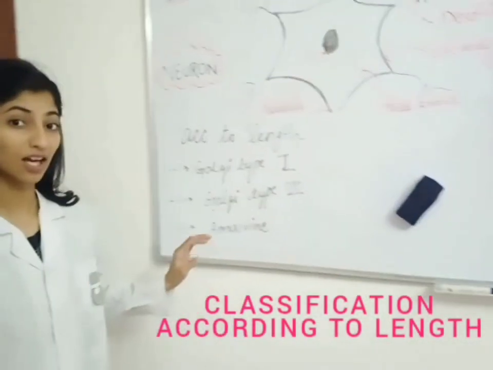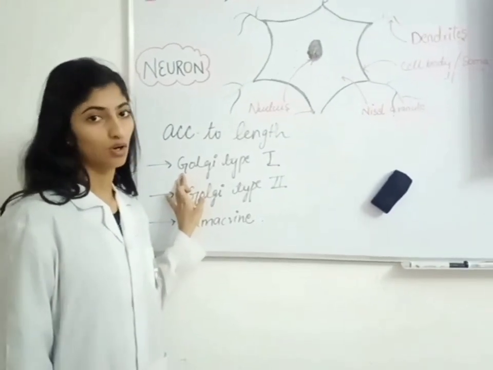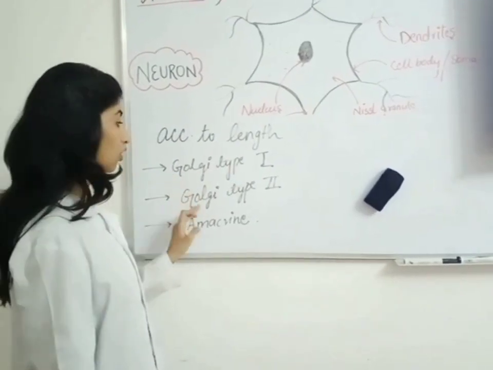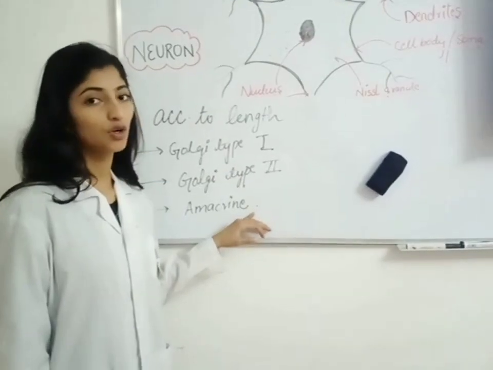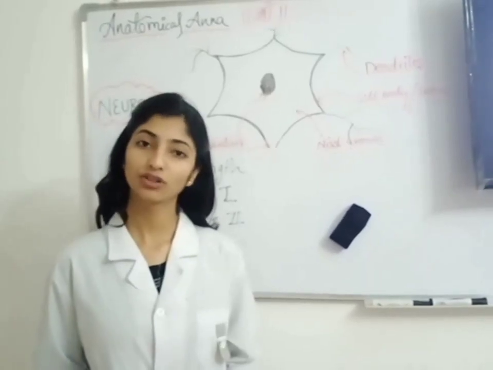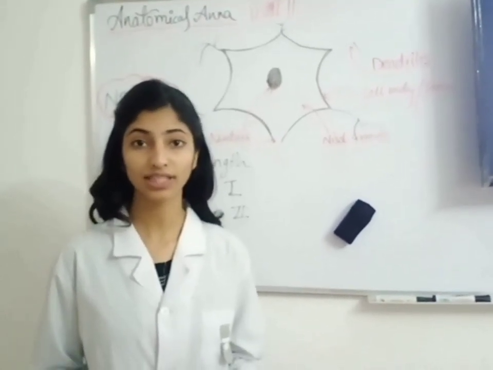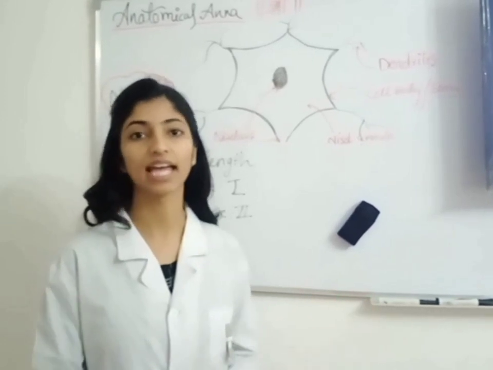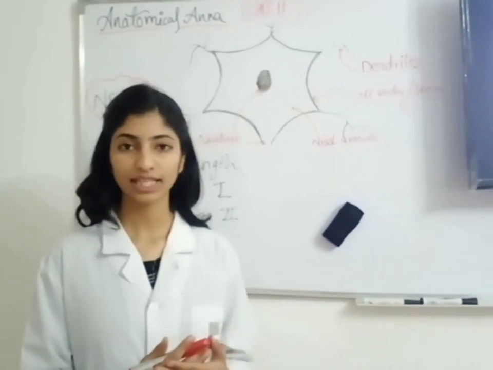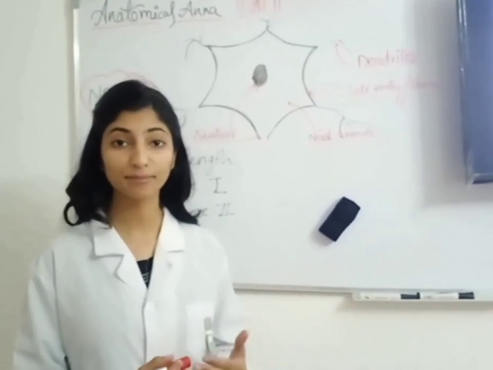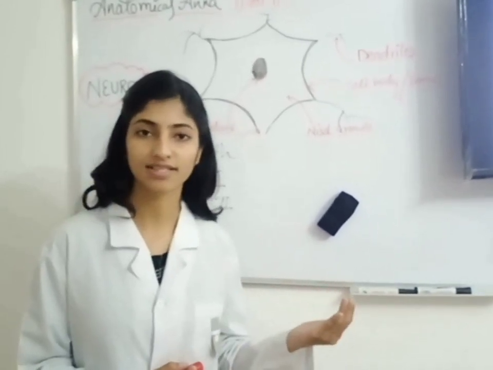Now we are classifying it according to its length. The first one is Golgi type 1, where the axons are long and dendrites are short. In Golgi type 2, we have short axons, and in amacrine cells there are no axons. As we all know, mature neurons do not multiply, but recently we have found that in the hippocampus and olfactory region there are some neurons that are multiplying. And there is one more thing: if the neuroglial cells are multiplying, it will result in the formation of a tumor known as glioma.